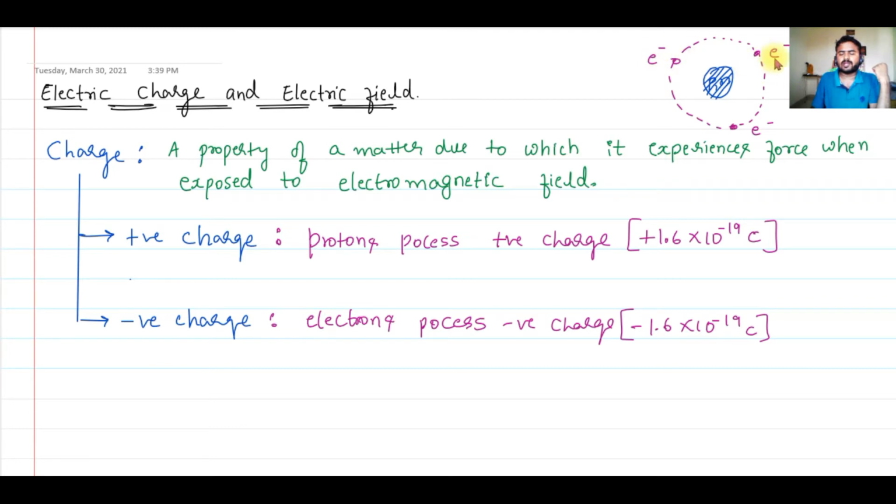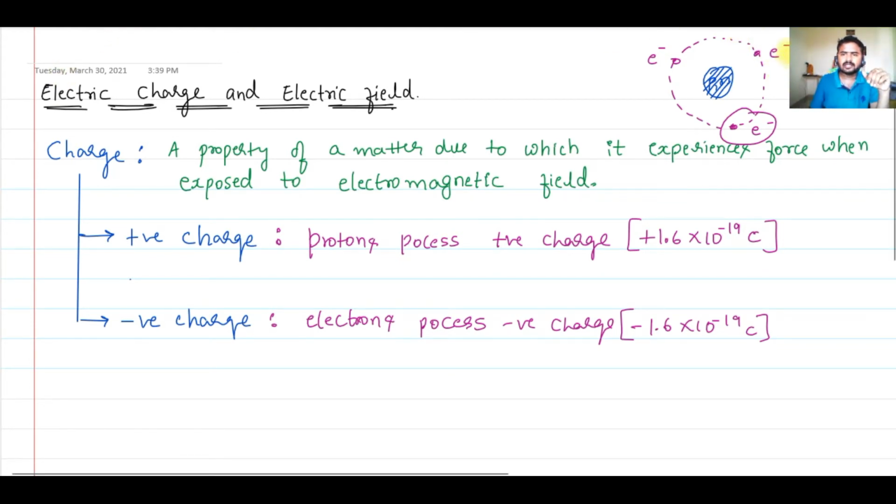Now if you take a neutral atom, the number of protons will always be equal to the number of electrons. Remember, in a neutral atom the number of protons is equal to the number of electrons. That is why the total charge of an atom is 0. But if you remove some electrons, then the number of electrons will become less than the number of protons. So this atom will become a positive ion, because you have removed electrons. The number of protons becomes greater than the number of electrons.